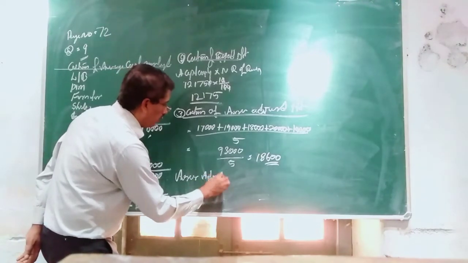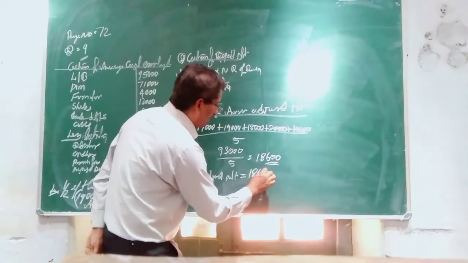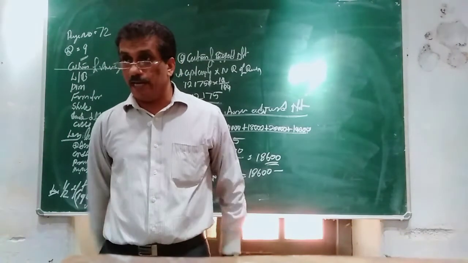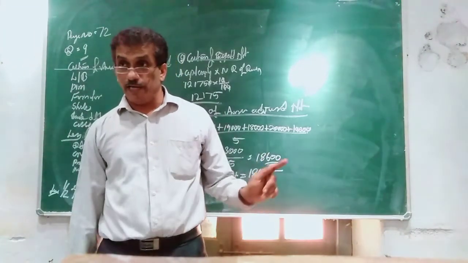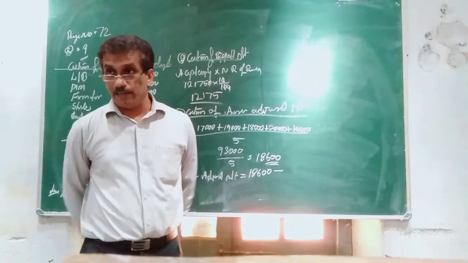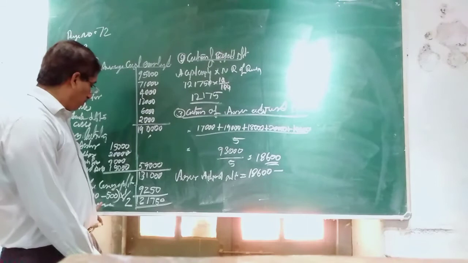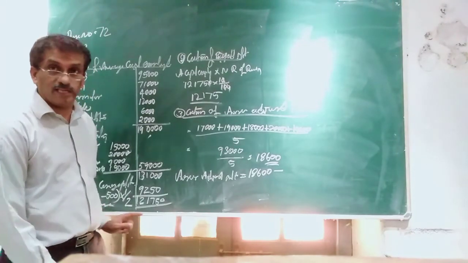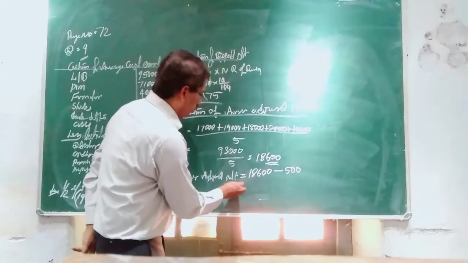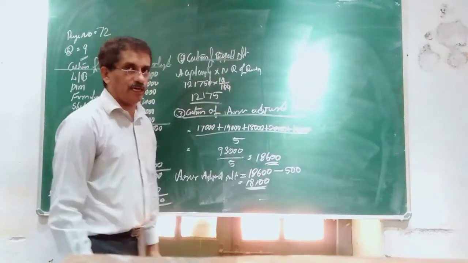Now, average adjusted profit is equal to 18,600 minus interest on investment. We already found from government bonds, 10,000 into 5%, that is 500. You are supposed to take it in both places. At the time of calculating average capital employed, you also took that 500. Here also you should take minus 500. So you will get 18,100 as average adjusted profit.